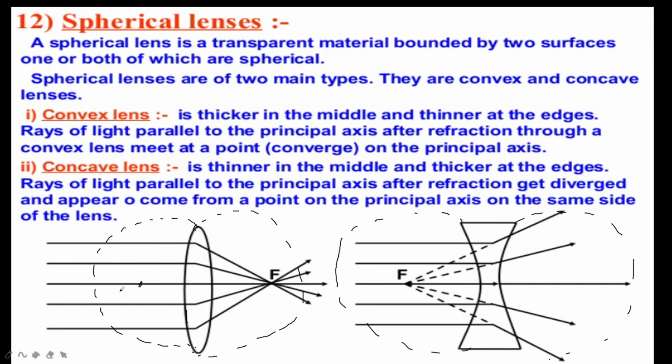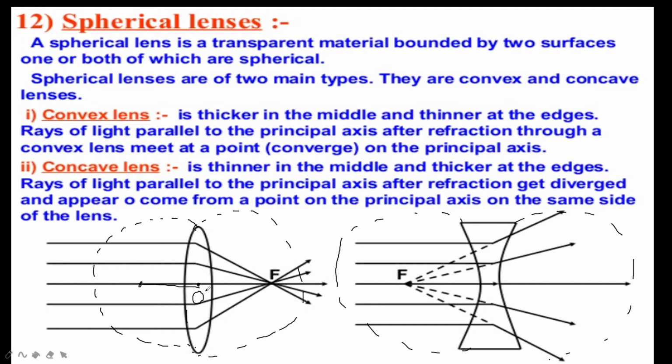Next one is radius of curvature. It is the radius of the sphere of which the lens surface is a part. Next one is principal axis. This is the principal axis, an imaginary straight line passing through the two centers of curvature of the lens. Next one is optical center. This is the optical center, the geometrical center of the lens, which is denoted by O.